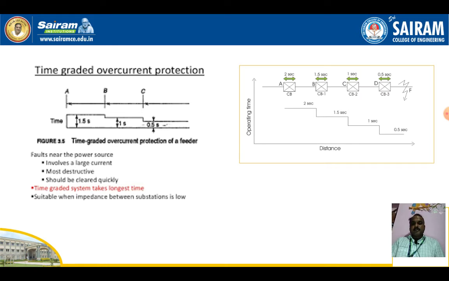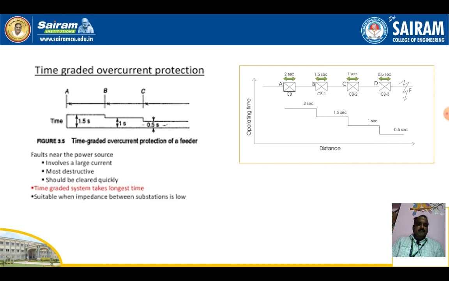Okay. The time graded system takes the largest time. It is suitable when the impedance between substations is low. Coming to the bigger figure.